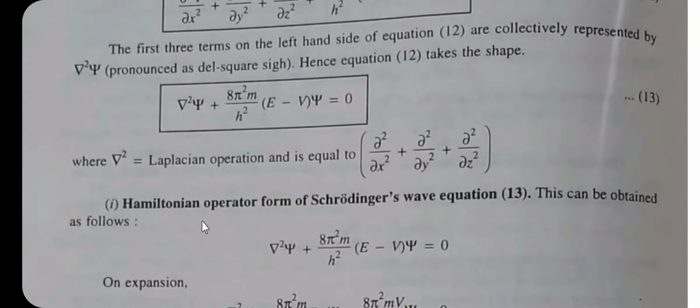Second example: the integration of x cube dx. Here the integration is the operator, while x cube is the operand, and the integration of x cube dx is equal to x raised to 4 divided by 4 plus c. So x raised to 4 divided by 4 plus c is the result of the operation. So friends, an operator is a mathematical instruction, or a mathematical procedure to be carried out on a function.